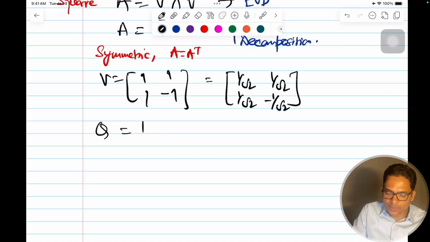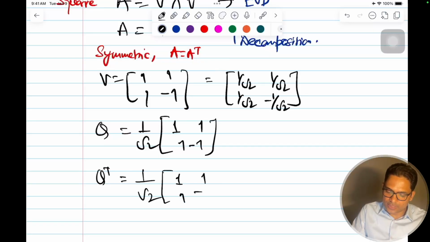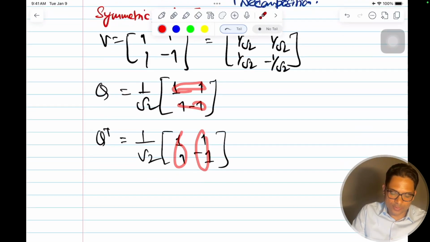So my Q will become 1 by root 2 in normalized form, [[1, 1], [1, -1]], and the Q transpose will be 1 by root 2, same thing. Now I don't need to calculate the inverse. So rows will become columns. Then 1 minus 1, same thing, it will become the same thing. I'll put 1 1 here and then 1 minus 1 here. So it will become the same thing.